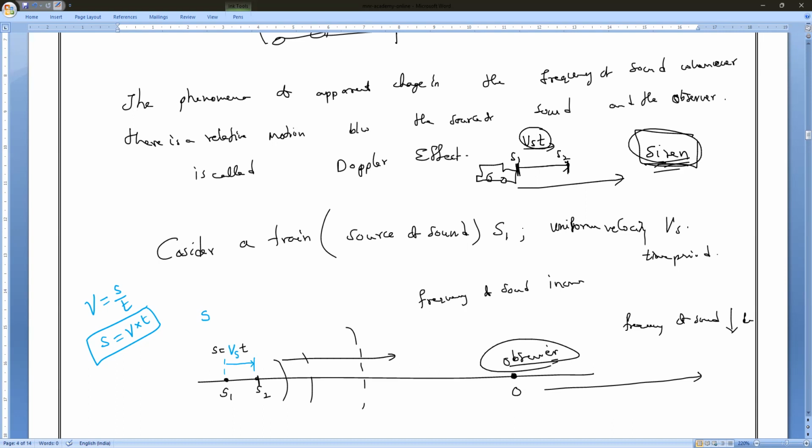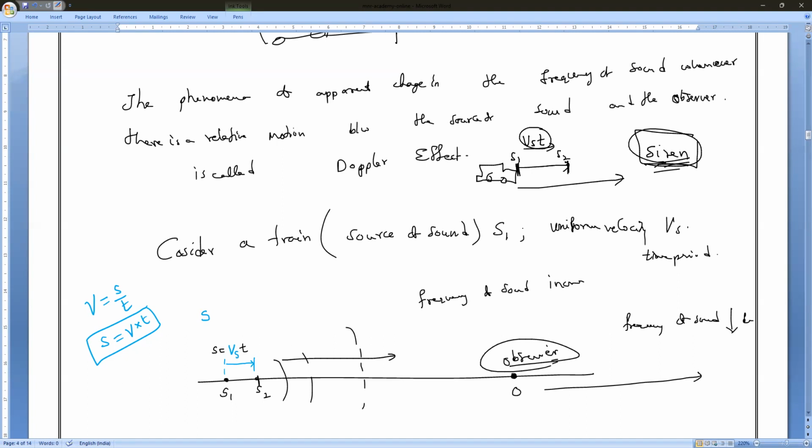Is it okay, guys? All of you? Yes, please, I want a response. So this is the concept of the Doppler effect. If you understand it, it's fine. Next, if you are clear, we'll continue from here in the next class.